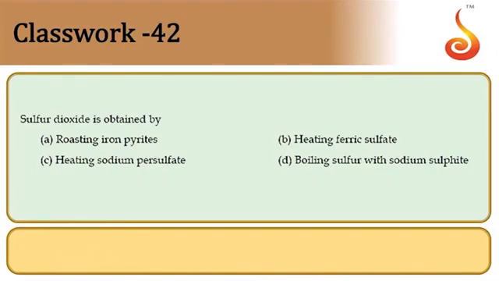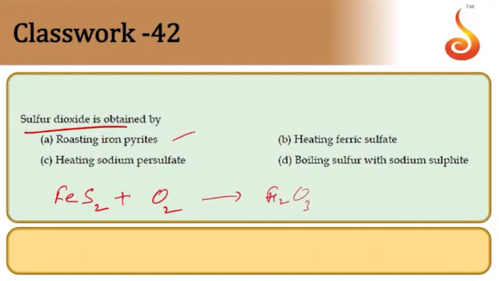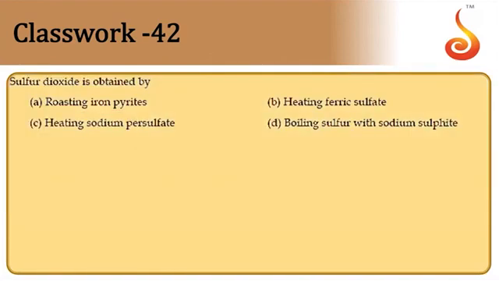Then next, 42. Roasting of which gives sulfur dioxide? Let us write the reactions. Roasting of iron pyrites. Iron pyrites is FeS2. FeS2 on roasting, heating in excess of oxygen gas, we get Fe2O3 and sulfur dioxide. So SO2 is obtained by roasting of iron pyrites. So option is A.